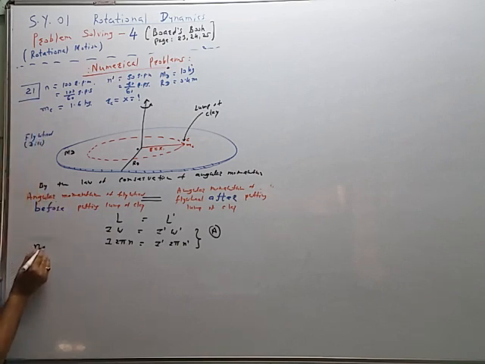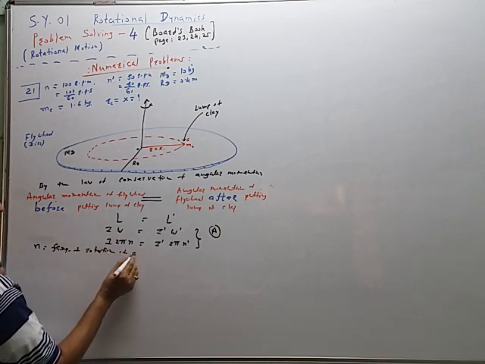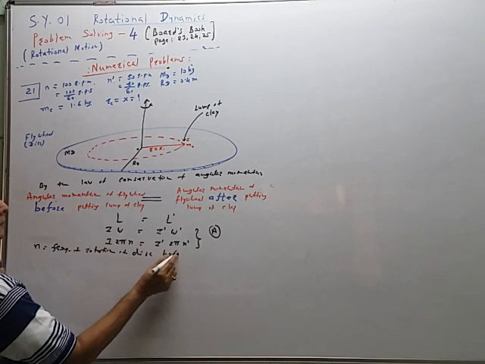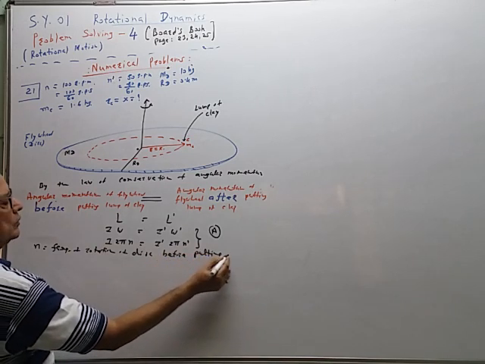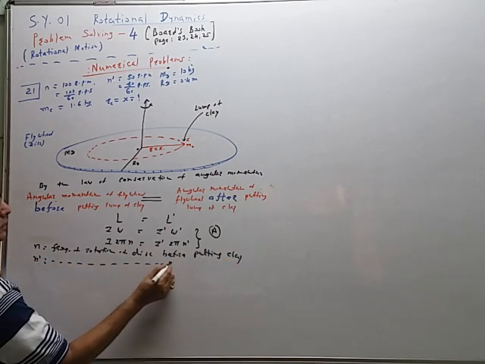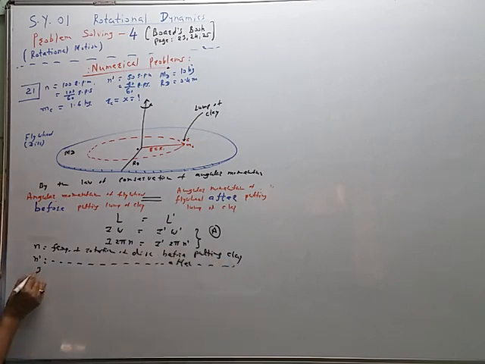So n is equal to frequency of rotation of disc before putting clay. N dash is equal to frequency of rotation of the disc after putting clay.